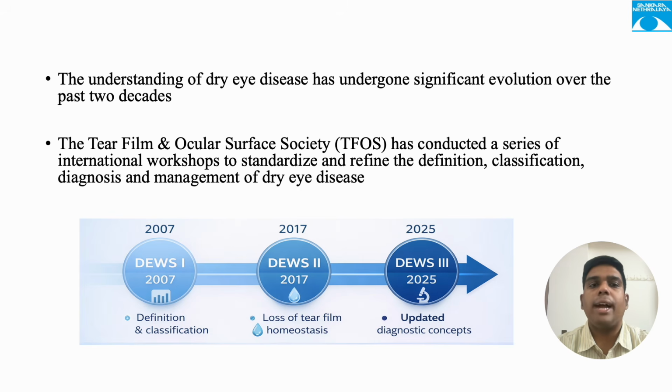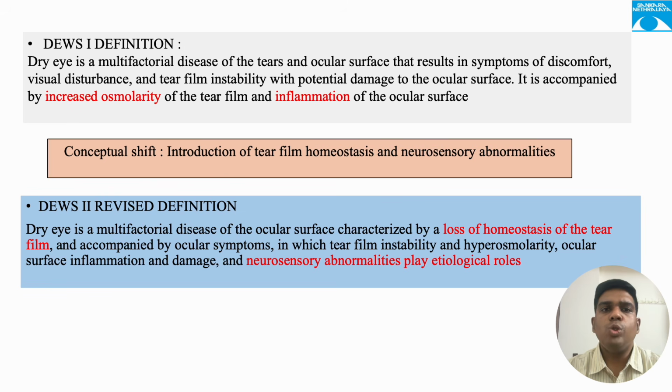This journey can be understood through three major milestones: DEWS 1 in 2007, DEWS 2 in 2017, and most recently, DEWS 3 in 2025. DEWS 1 was the first major global effort to standardize our understanding of dry eye disease. The focus was largely on the tears and ocular surface damage.